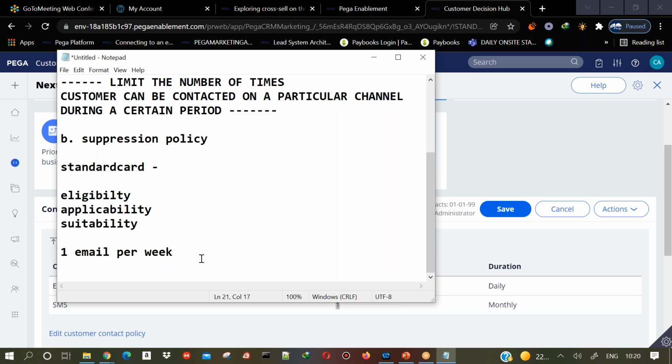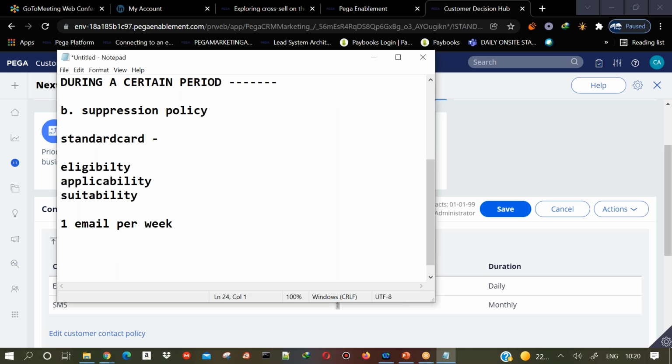Now, let us say that you are accepting that particular offer. Just because you are accepting that standard card offer,